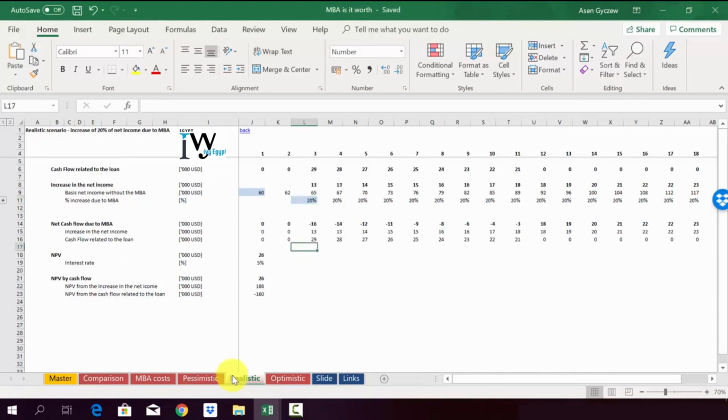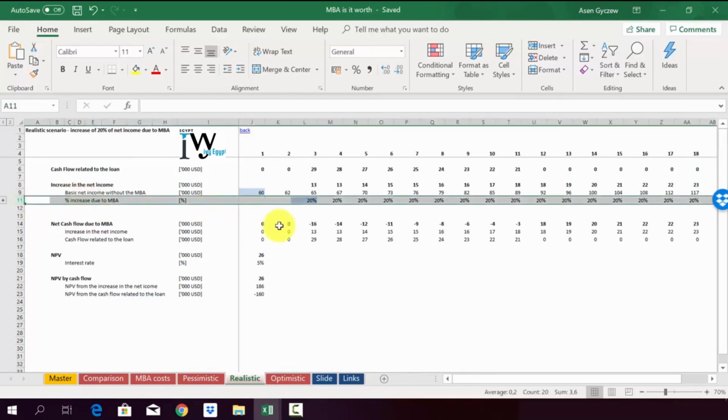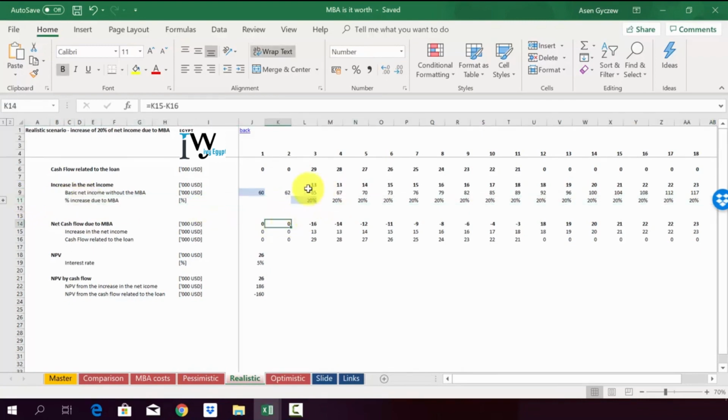When it comes to the realistic and optimistic scenarios, we have them again in separate sheets that have exactly the same construction as the pessimistic sheet. So here it's for the realistic scenario and here it is for the optimistic. The only difference between those sheets is the assumption about the increase of your salary due to the MBA. In the case of the realistic, it's 20%. In the case of the optimistic, it's 40%. And obviously in the case of the pessimistic, it was 10%.